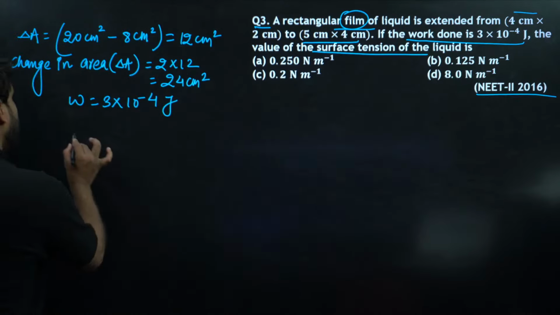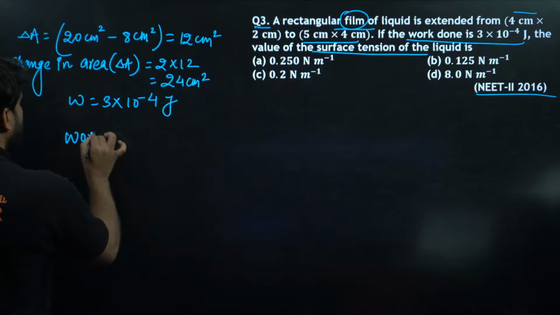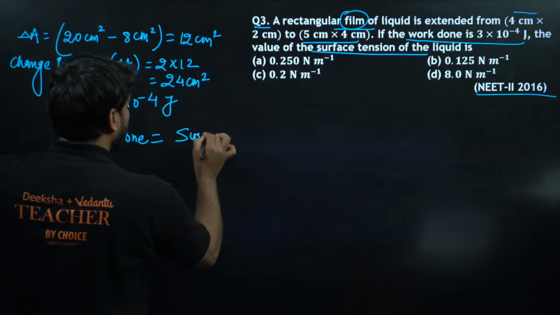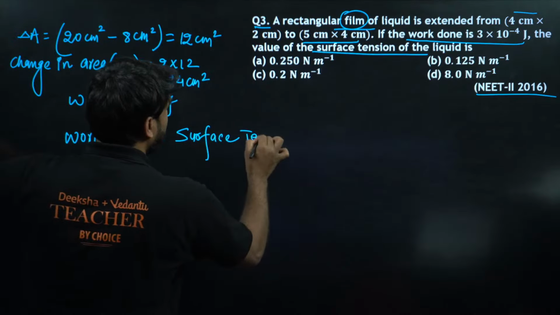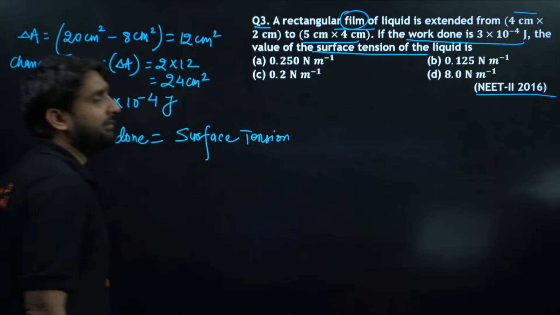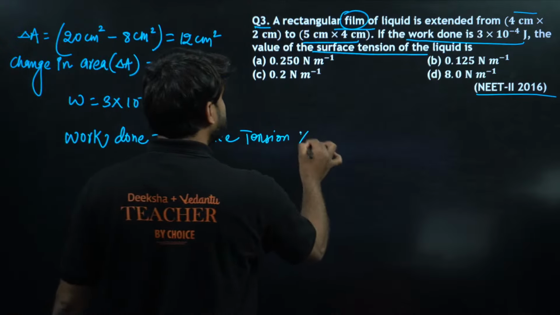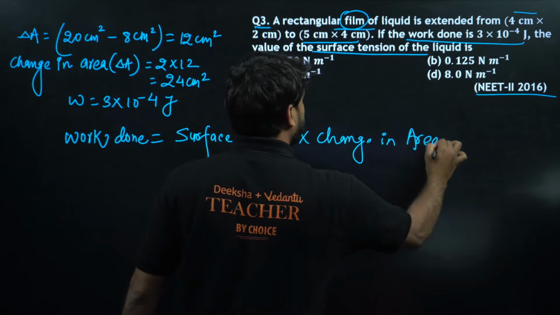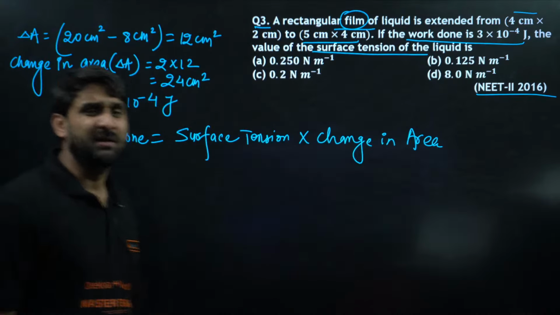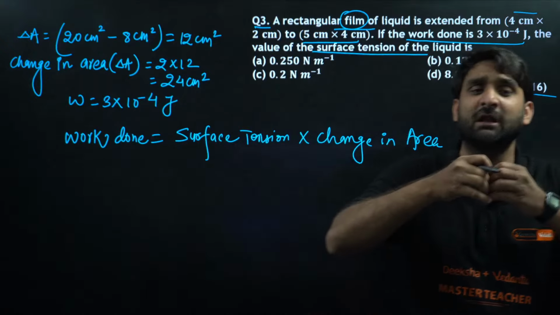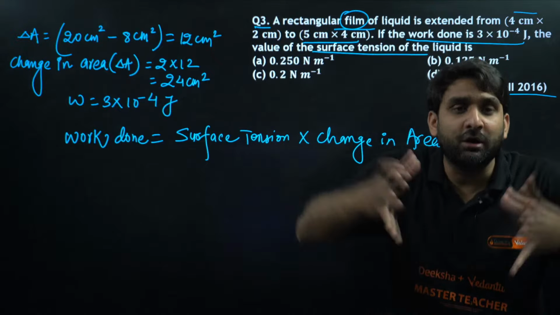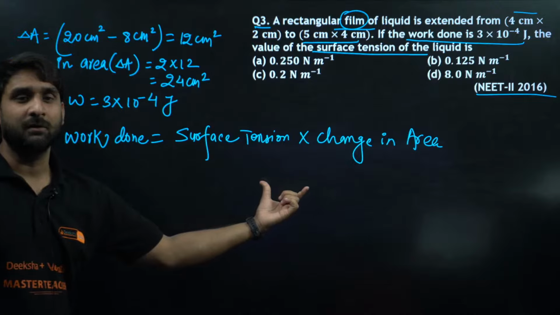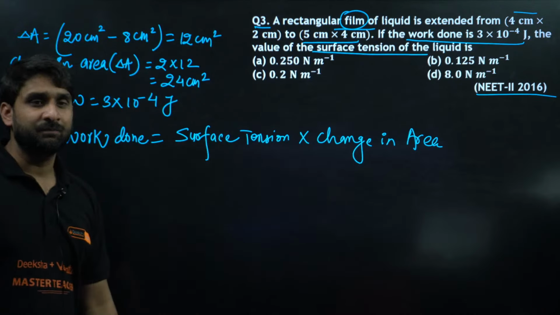So you know, my dear champion, the formula for work done, I hope you all know, when we talk about mechanical properties of fluids, it comes in that chapter, is surface tension into change in area. This is the formula. Please, my dear all NEET aspirants, please keep this formula in mind. This is the formula of work done. When a thin film expands or contracts, or any soap bubble expands or contracts, we generally use this formula. Work done equals surface tension into change in area, right?